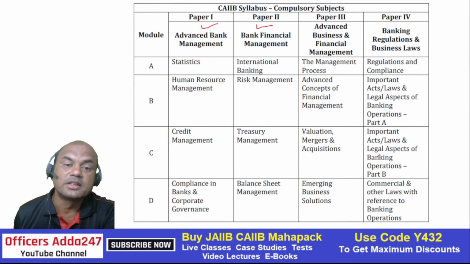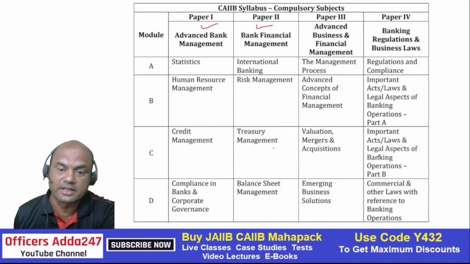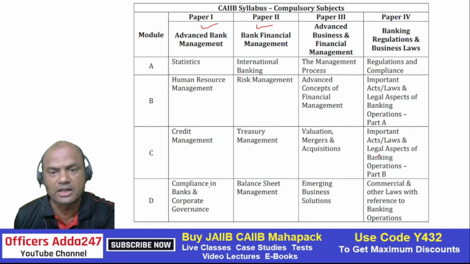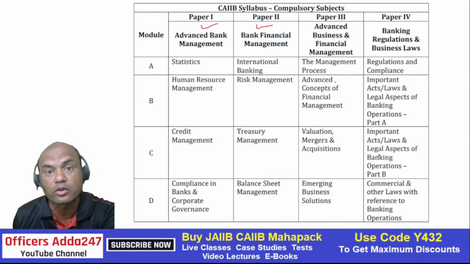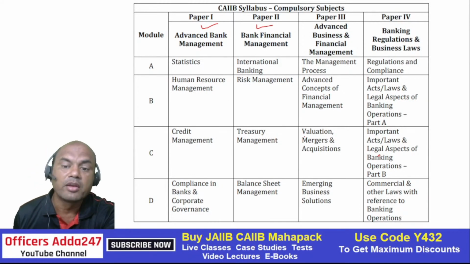Look at the subjects: statistics, HR, credit, compliance. Then BFM, international banking, risk, treasury and balance sheet. These are the same as the earlier ones, but the new ones are the management process, advanced concepts of financial management, valuation, mergers, and emerging business solutions. This is all related to finance, not only banking. In legal, you will see regulations and compliance, important laws, which has 2 parts, and commercial and other laws.